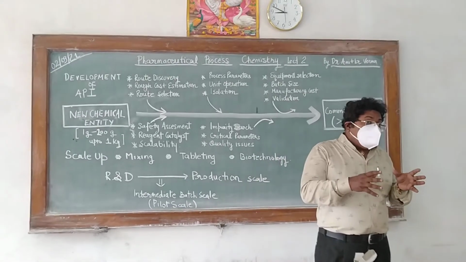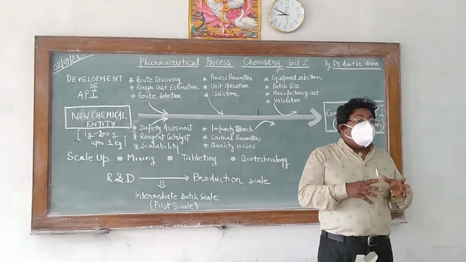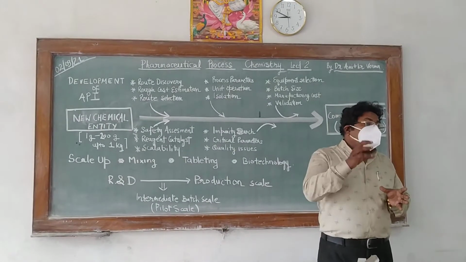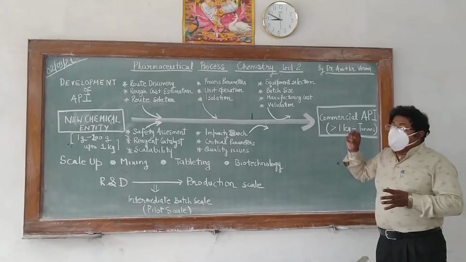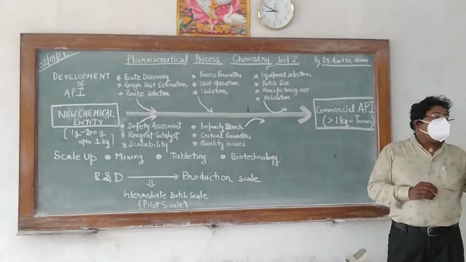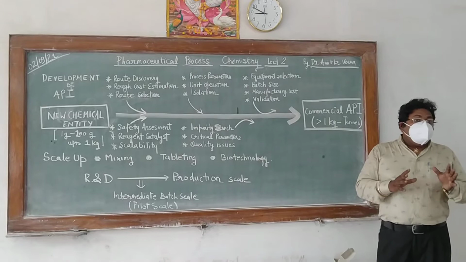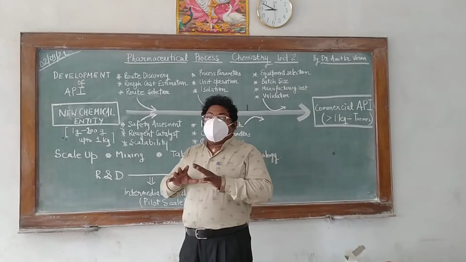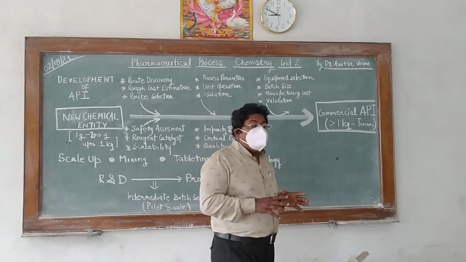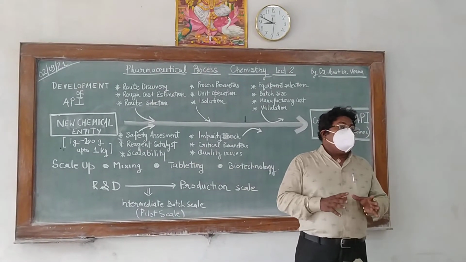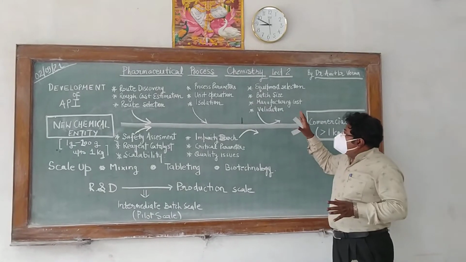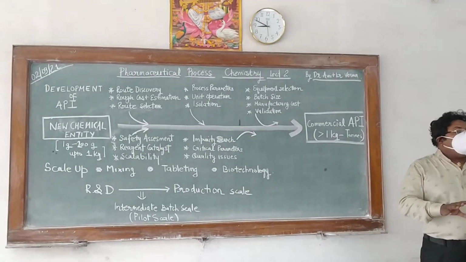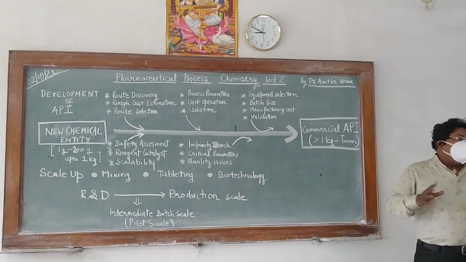So what is the role of the process chemist here? The process chemist will select the optimum cost for those equipment and thereby optimize the manufacturing cost of the process. And this is most important. Then the whole process gets validated. Whatever things we have used have to be validated and must have reproducibility. After that, we get the commercial API, which means this API is ready to be marketed.